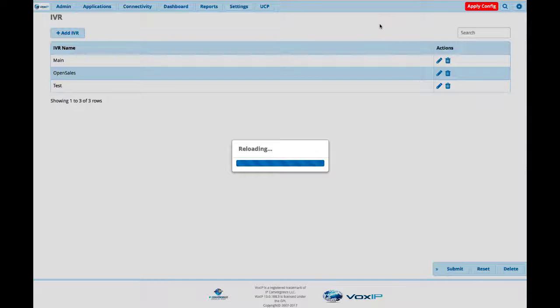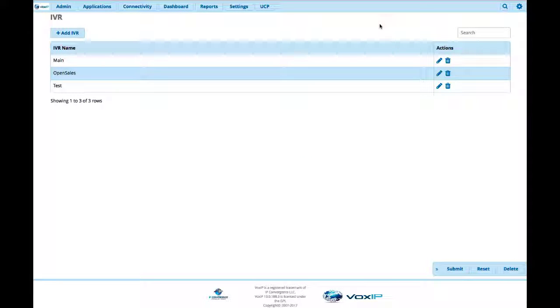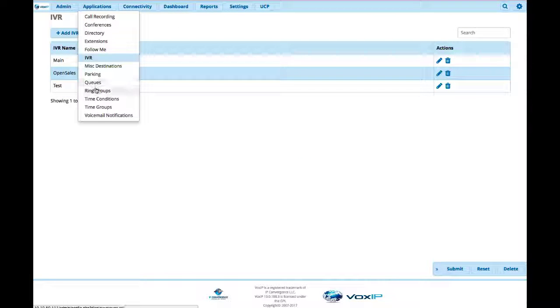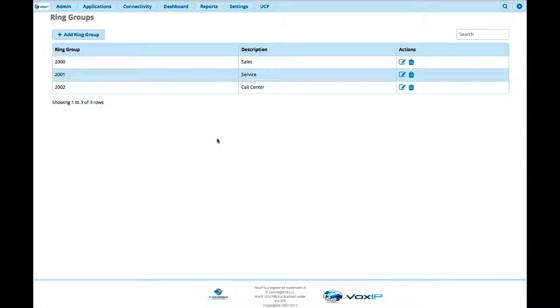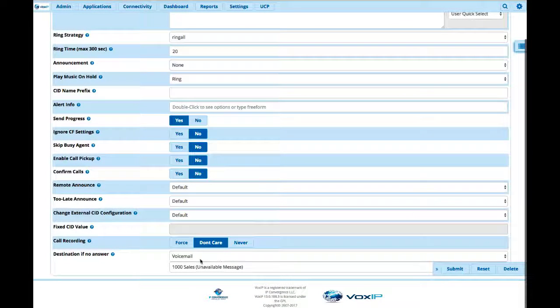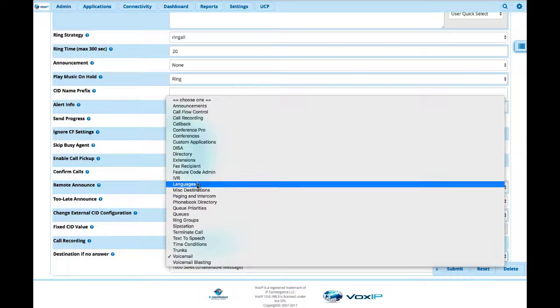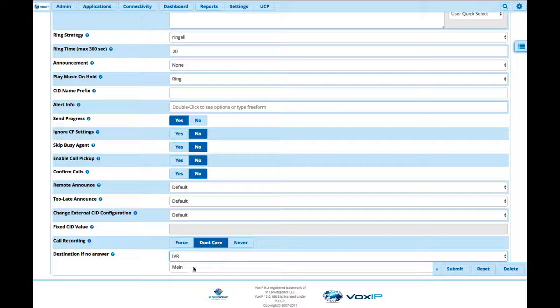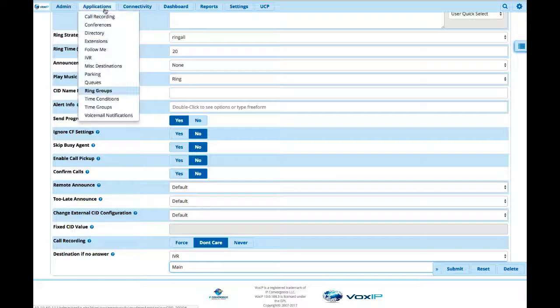So once again, IVRs are used to answer calls. We can actually have IVRs on the back of ring groups. So it goes through a ring group or it goes through an ACD. So let's say like sales. We'll go to sales. And then what we could do is come down here at the very bottom. We can say, hey, instead of going to no destination, send it to the IVR and choose whatever IVR we want. So you have a lot of flexibility in using IVRs.